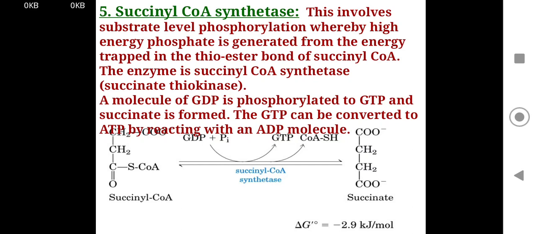The enzyme is succinyl-CoA synthetase or succinate thiokinase. GDP is phosphorylated to form GTP and succinate is formed. The GTP can be converted to ATP by reacting with an ADP molecule.